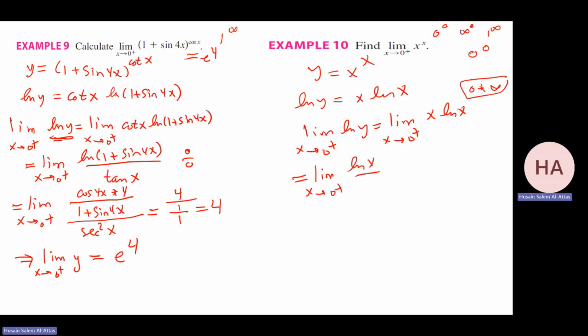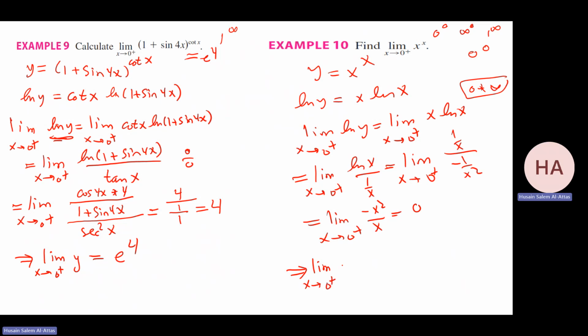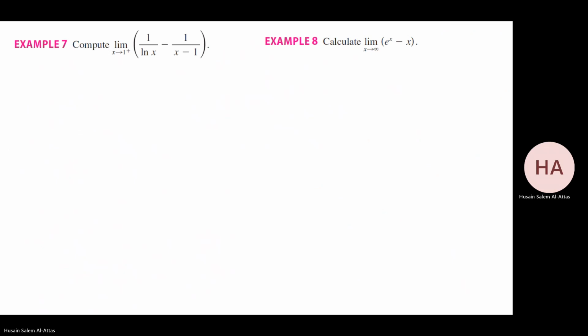I have ln x over 1 over x. Use L'Hopital's rule, where I have what here? Infinity over infinity. So I have 1 over x over minus 1 over x squared. That will be minus x squared over x, which is minus x. That will be 0. So the limit as x goes to 0 plus of y, since I'm doing it for ln y, that will be e to the power 0, which is 1. So this limit equals 1.